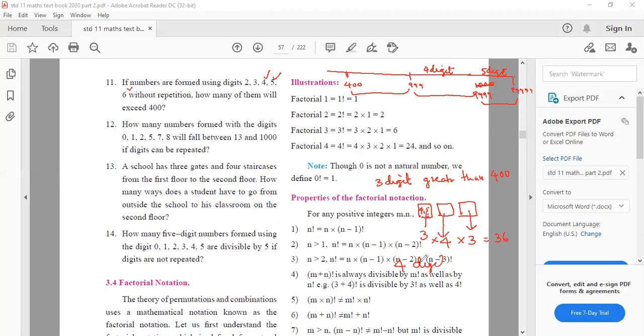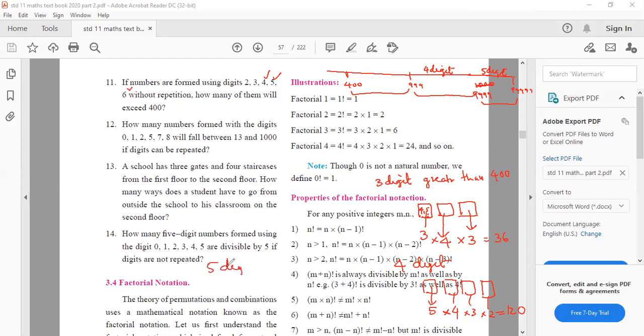Now tell me 4-digit numbers. How many 4-digit numbers? 5 ways, 4 ways, 3 ways, 2 ways. How many are they? 120 ways, sir. 120. Now 5-digit numbers. 5, 4, 3, 2, 1. That is 120. That's again 120 ways.